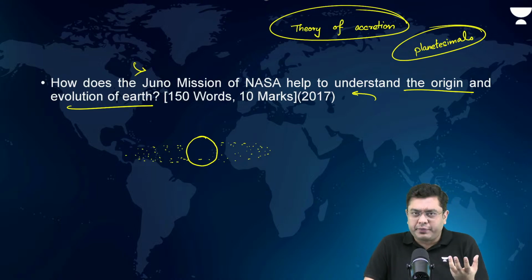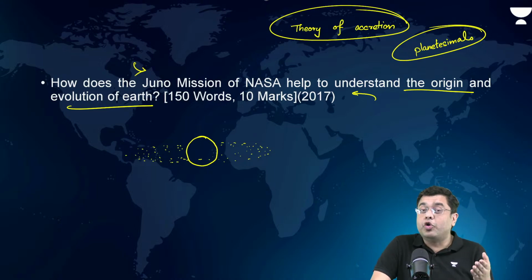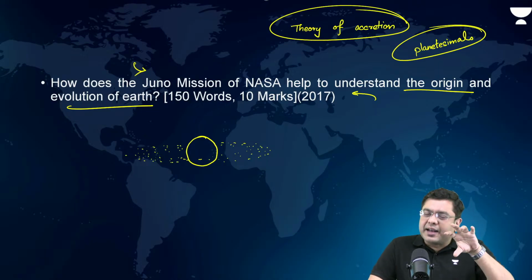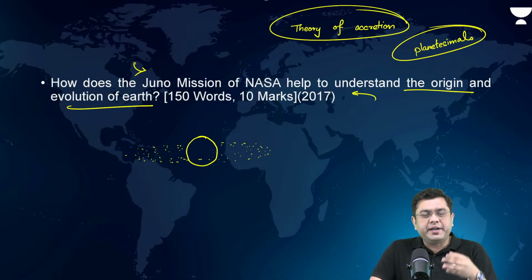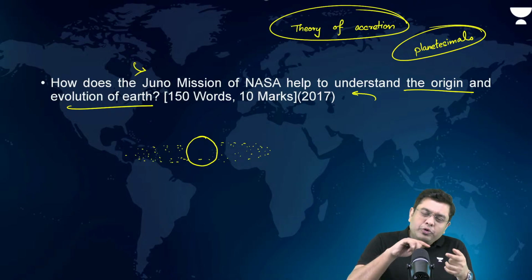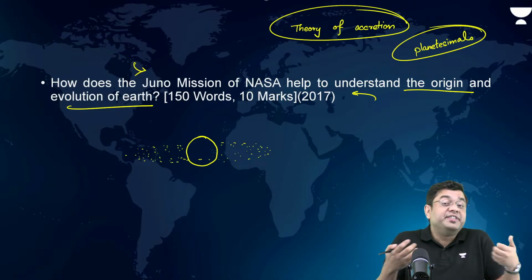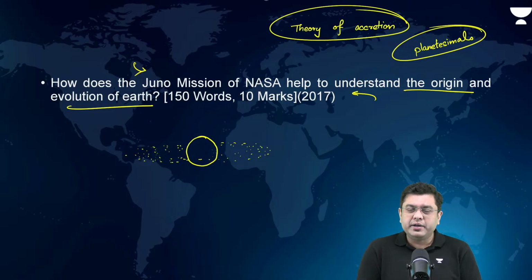It is a gaseous planet. As you move into the depth, the density increases, and the type of gases also changes. So, studying the magnetic and gravitational anomalies expected and experienced in different parts of Jupiter will give us an idea about the interior formation of Jupiter, the interior layers of Jupiter. How does it help us understand the evolution of planet Earth?